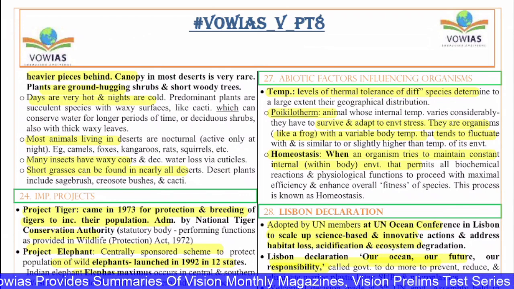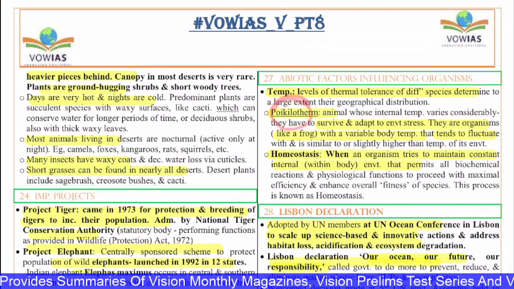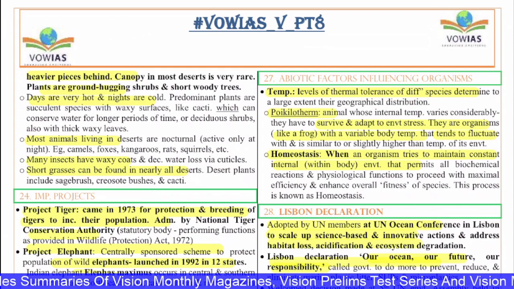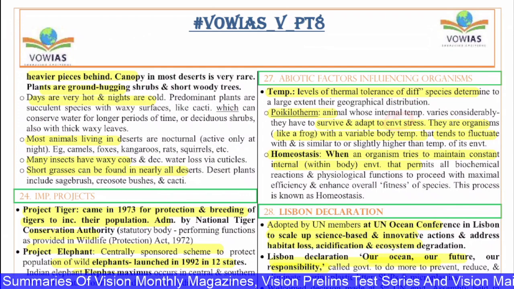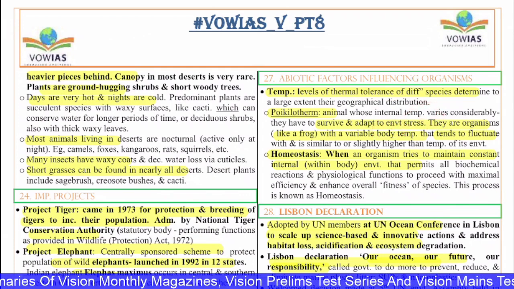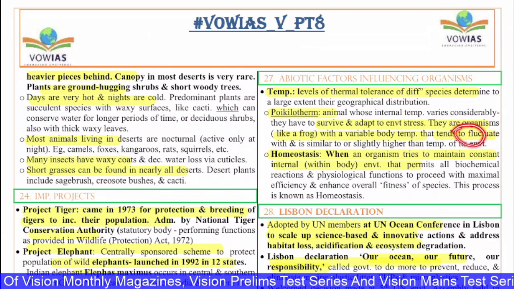How tolerant they can be determines where they stay. You have the poikilotherm, animals whose internal temperature varies considerably and they have to survive and adapt to environmental stress. They are organisms with variable body temperature that tends to fluctuate with, and be similar to or slightly higher than, the temperature of their environment.